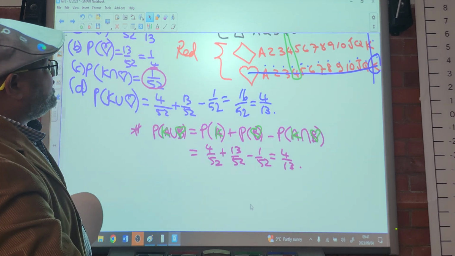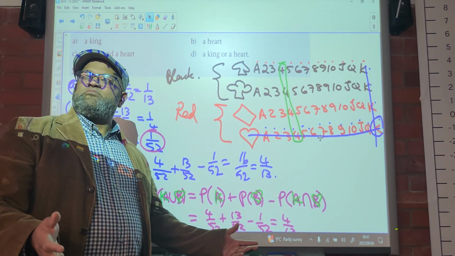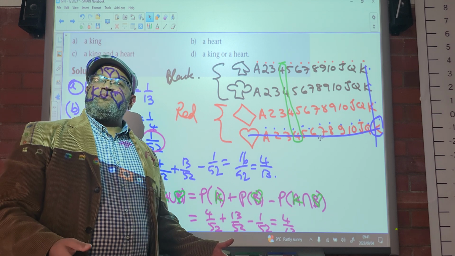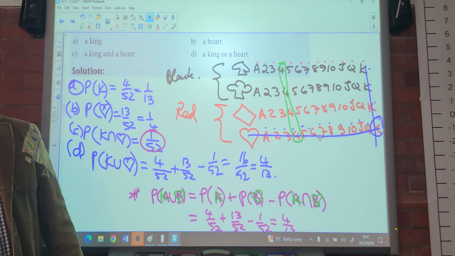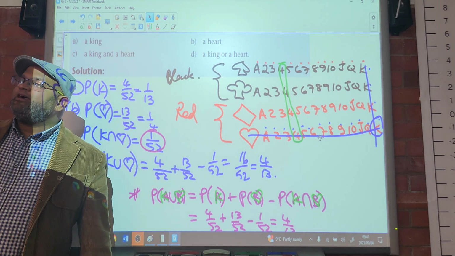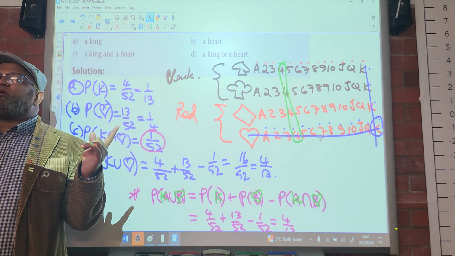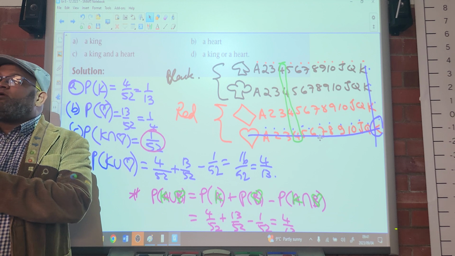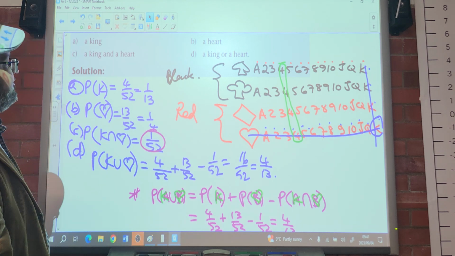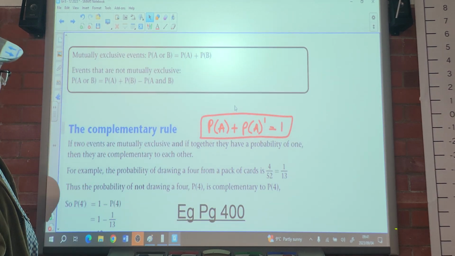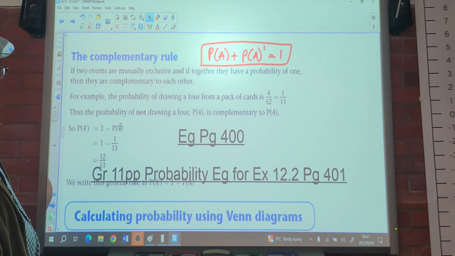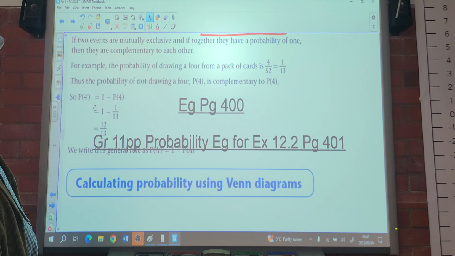And the probability of not drawing a 4 is all the other cards, so it's going to be 48 out of 52. Which means to say the probability of drawing a 4 plus the probability of not drawing a 4 will always be equal to 1. And these events are said to be complementary. Thus the probability of not drawing a 4 is complementary to the probability of drawing a 4.